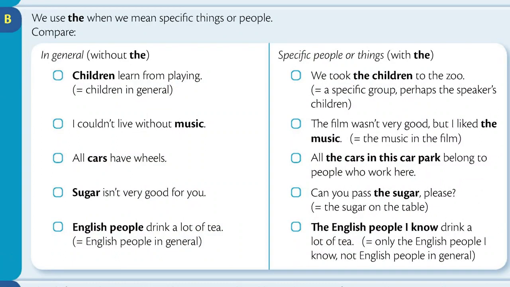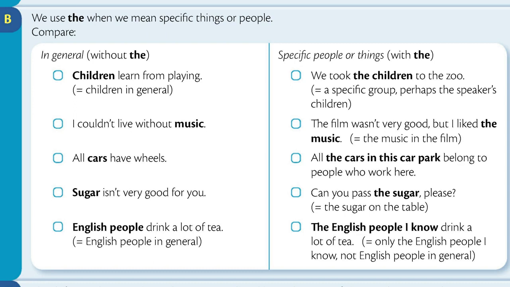We use the when we mean specific things or people. Compare. In general, without the. Specific people or things, with the. Children learn from playing. We took the children to the zoo. I couldn't live without music. The film wasn't very good, but I liked the music.